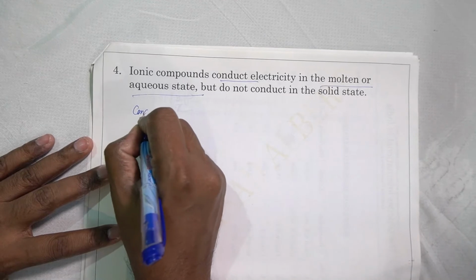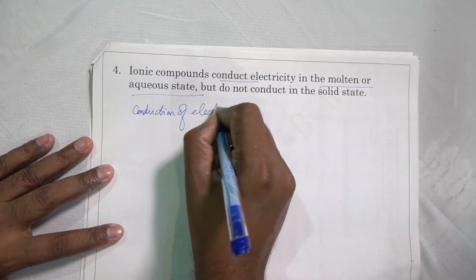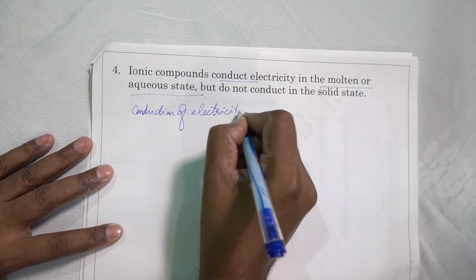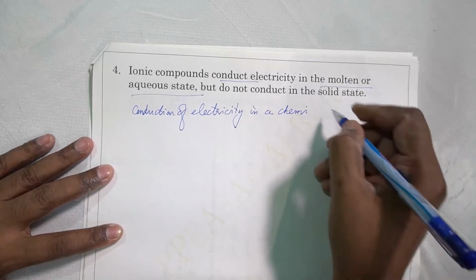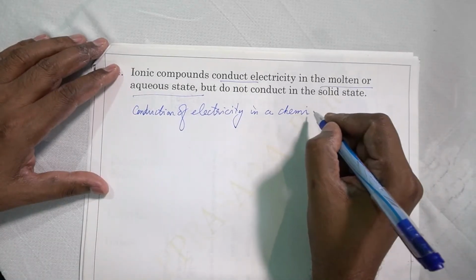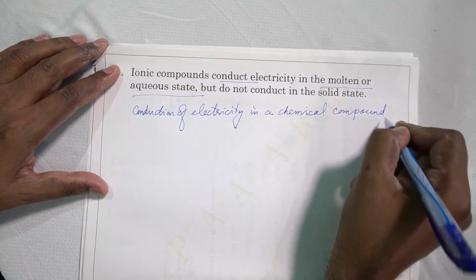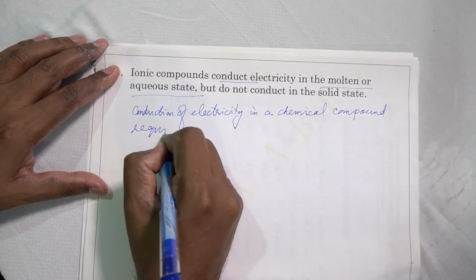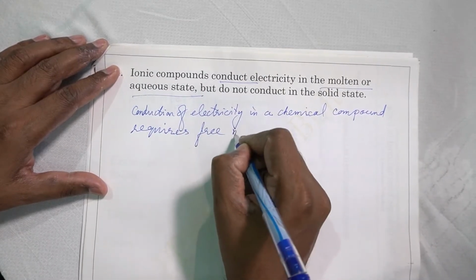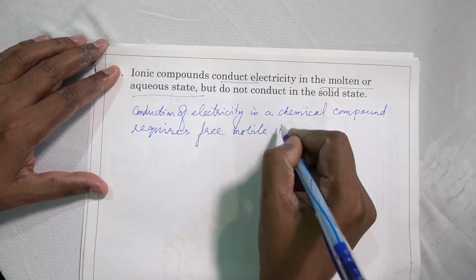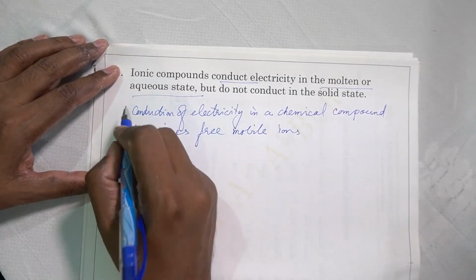Conduction of electricity in a chemical compound is different from conduction through a copper wire. In a chemical compound, what is the most important requirement? It requires free mobile ions. Ions capable of movement are required.